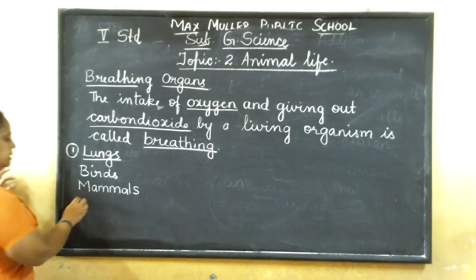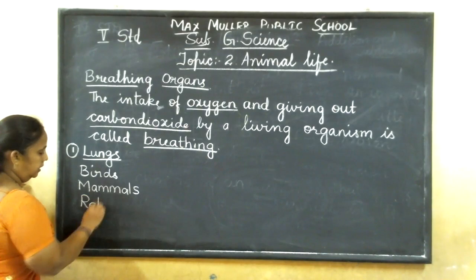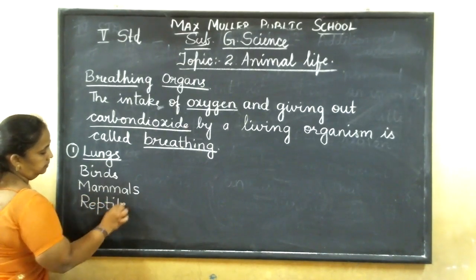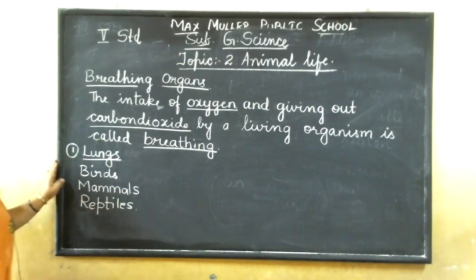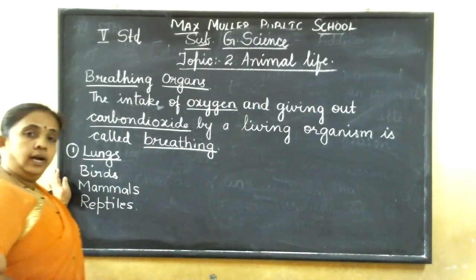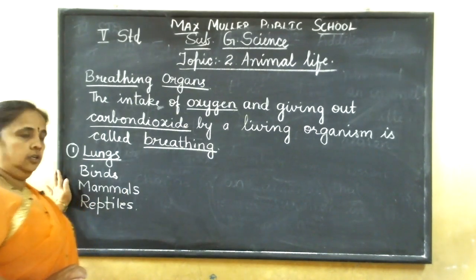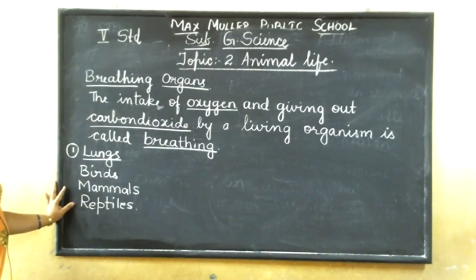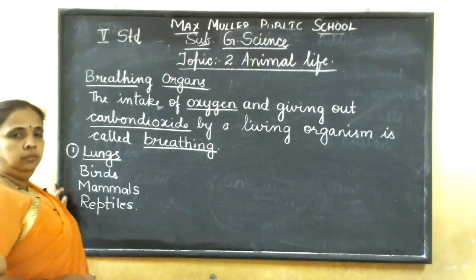Then next is reptiles. These are animals like lizard, tortoise, crocodile and turtle. Reptiles are organisms which have dry skin and scales all over their body.